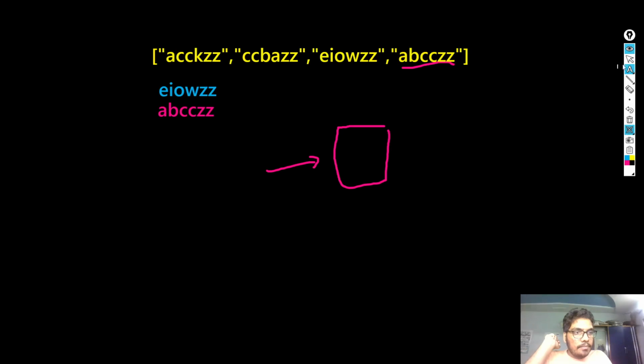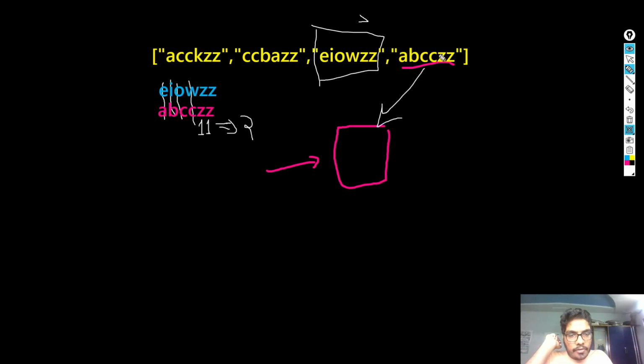So see, A and E do not match. I and B don't match. O and C don't match. W and C don't match. Z and Z, yes, there is a match. So there is one match. Z and Z, there is another match. So totally, the total number of matches is 2. So if this is the secret, which we don't know, and we pass ABZZ to our master.guess function, the output is 2 because there are two characters which match.